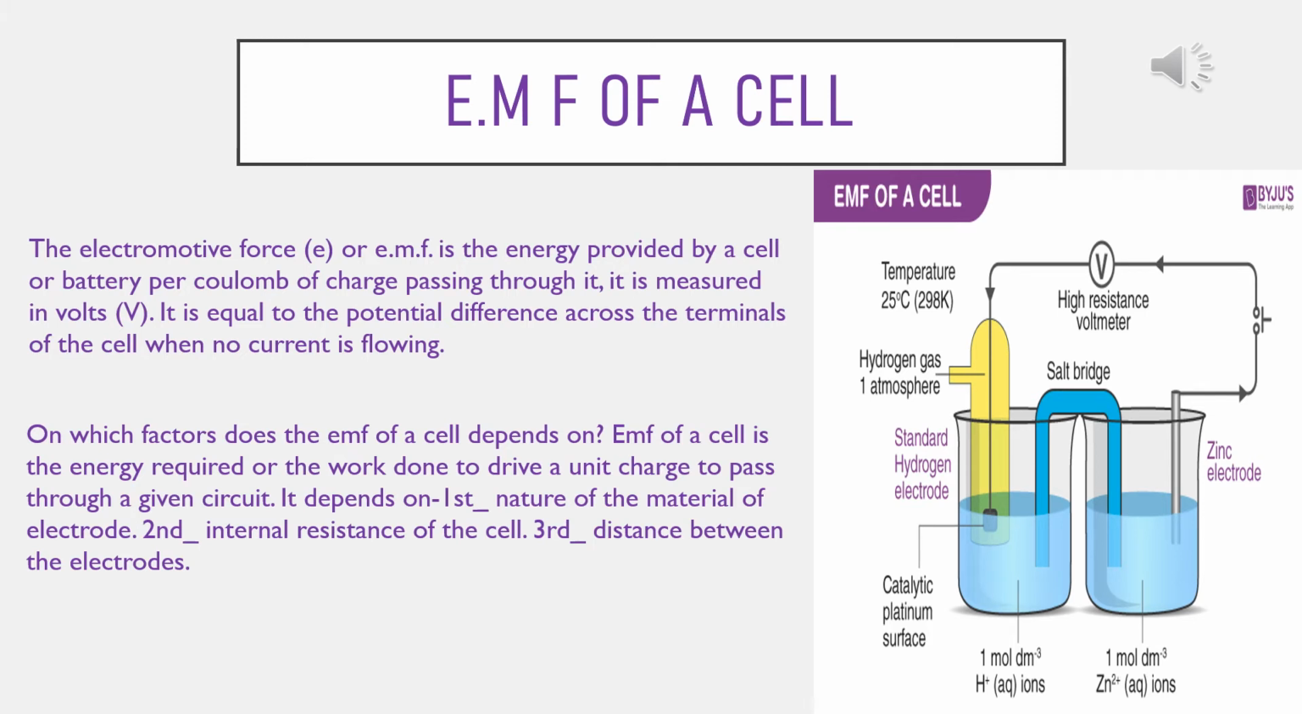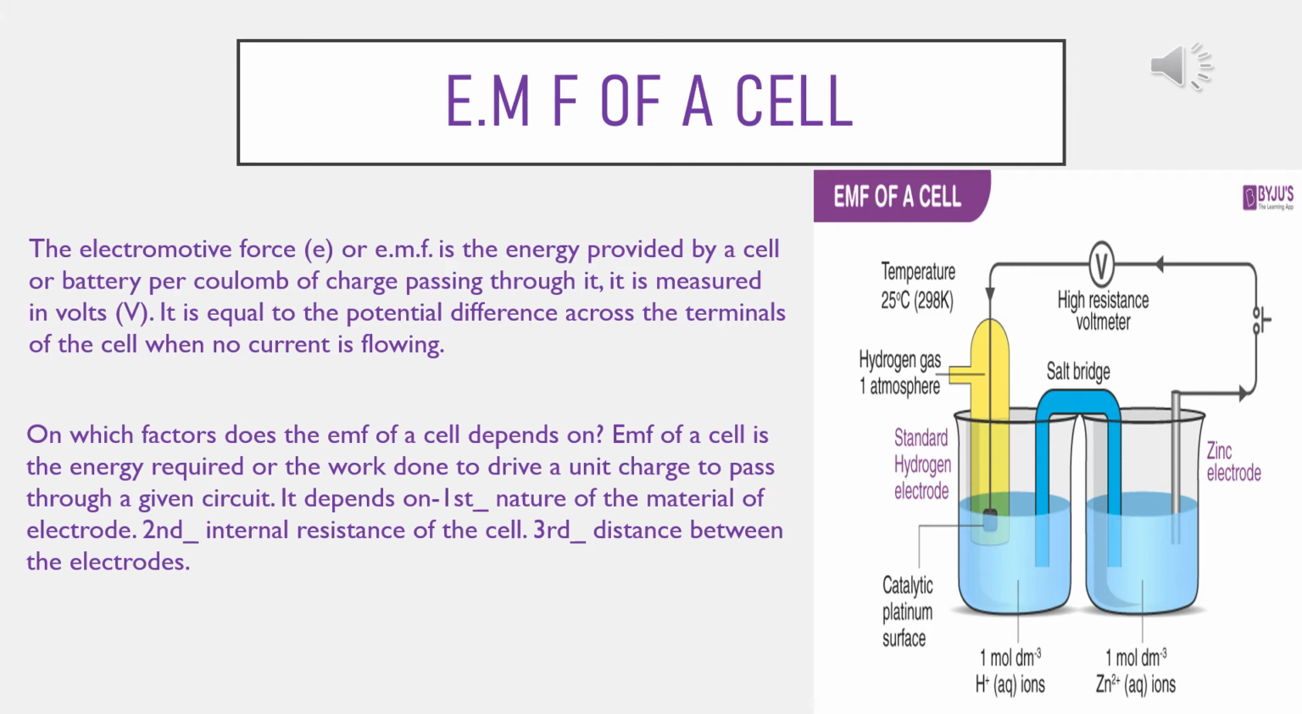So in a cell, the chemical action creates a difference in concentration of electrons between the electrodes of the cell, which results in a potential difference between the electrodes called electromotive force or EMF of the cell. When the cell is connected to an external circuit, electric current flows in it. So, the electromotive force or EMF is the energy provided by a cell or battery per coulomb of charge passing through it. It is measured in volts. It is equal to the potential difference across the terminals of the cell when no current is flowing. That means in open circuit.